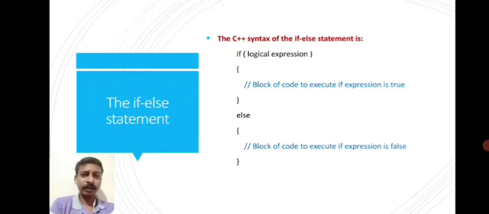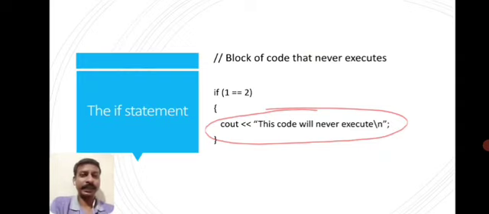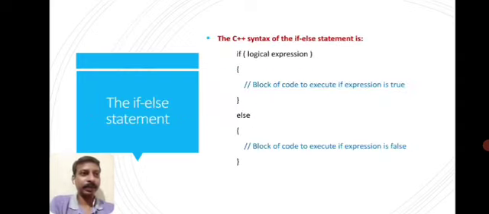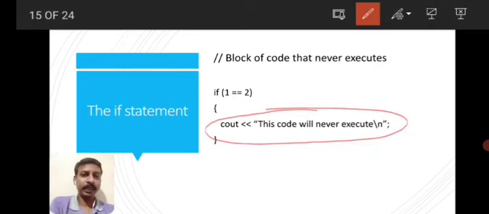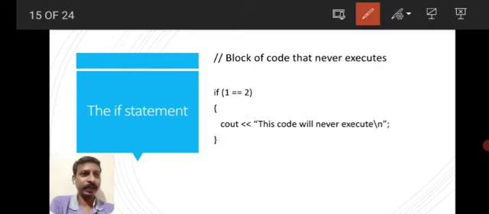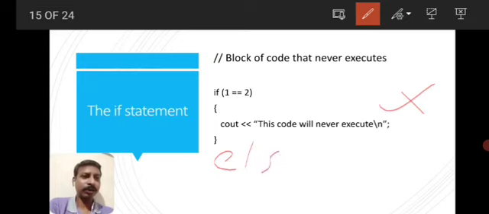So another conditional statement is the if else statement. In the earlier case, we have only one case, the if case. If the if case fails, nothing will be executed. If the condition fails, here the condition is not true. If 1 equal to 2 means it is false. That means this code will not get executed, and in the program, nothing will get executed. So in the if else statement, we are going to use else also. That means if this condition fails, it will automatically execute the other condition.